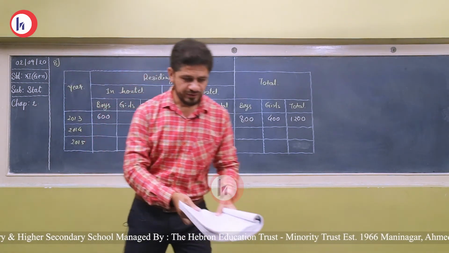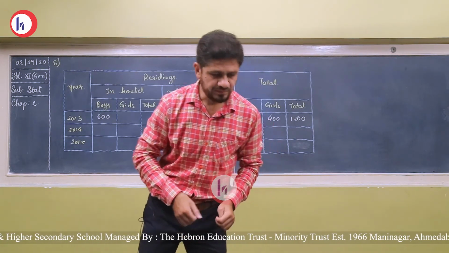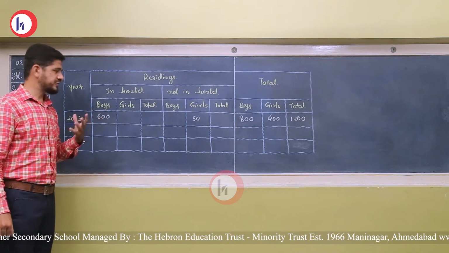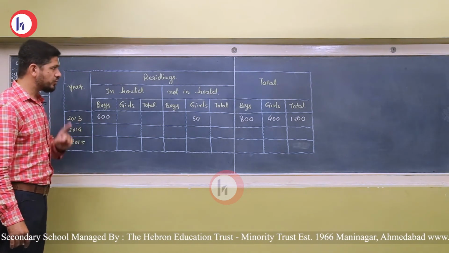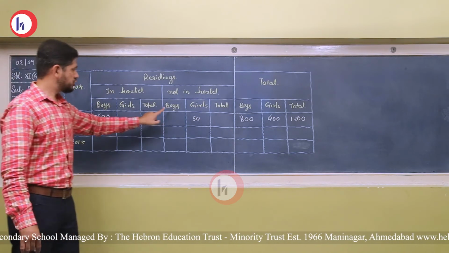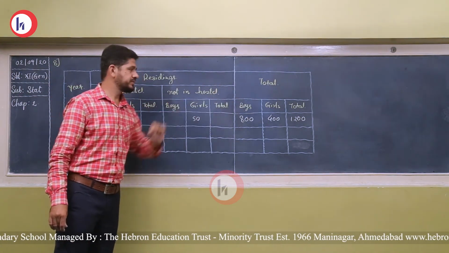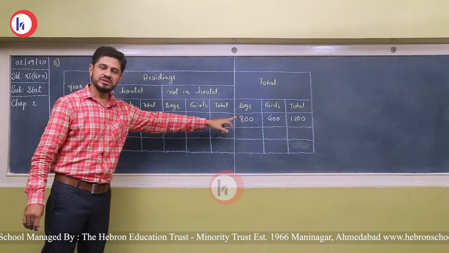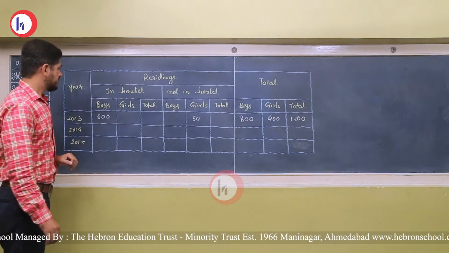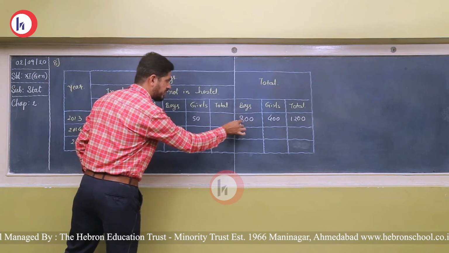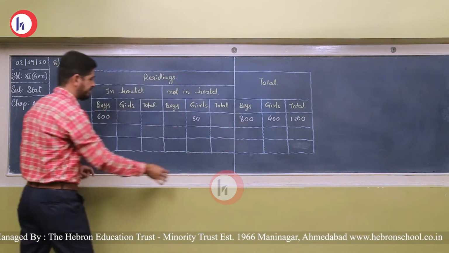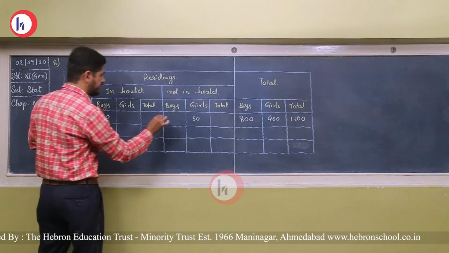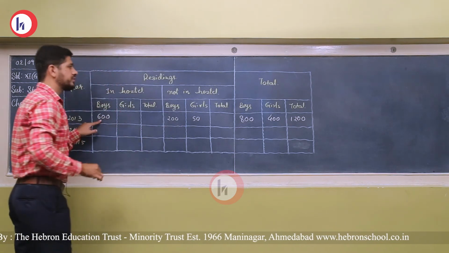Right? Before going further, let's fill all the remaining values. As I explained earlier, there are 3 boys columns, 1, 2 and 3. So the sum of this and this block is the total. So we can see the total boys are 800. Among them 600 are residing in a hostel. It clearly means the remaining 200 are not from the hostel.